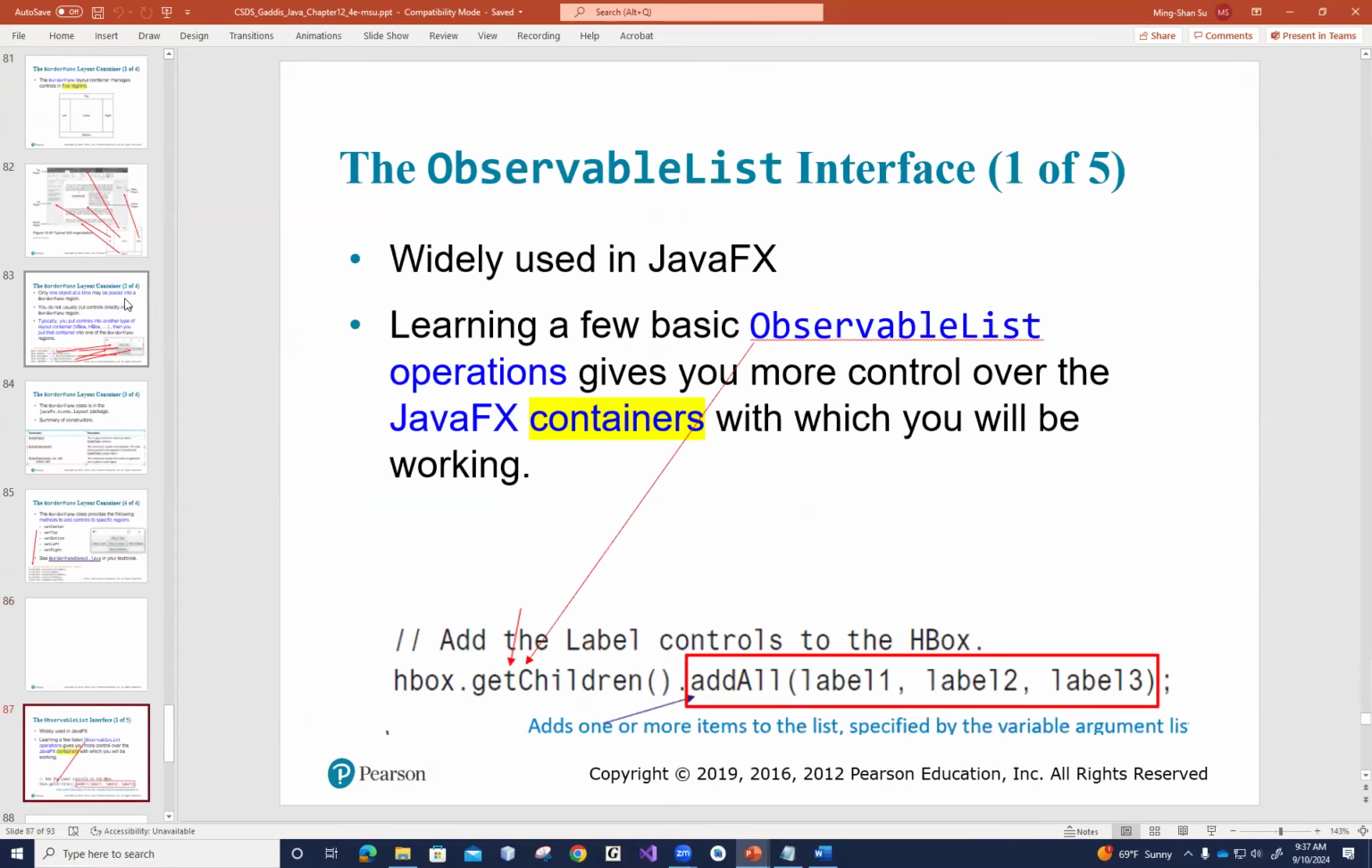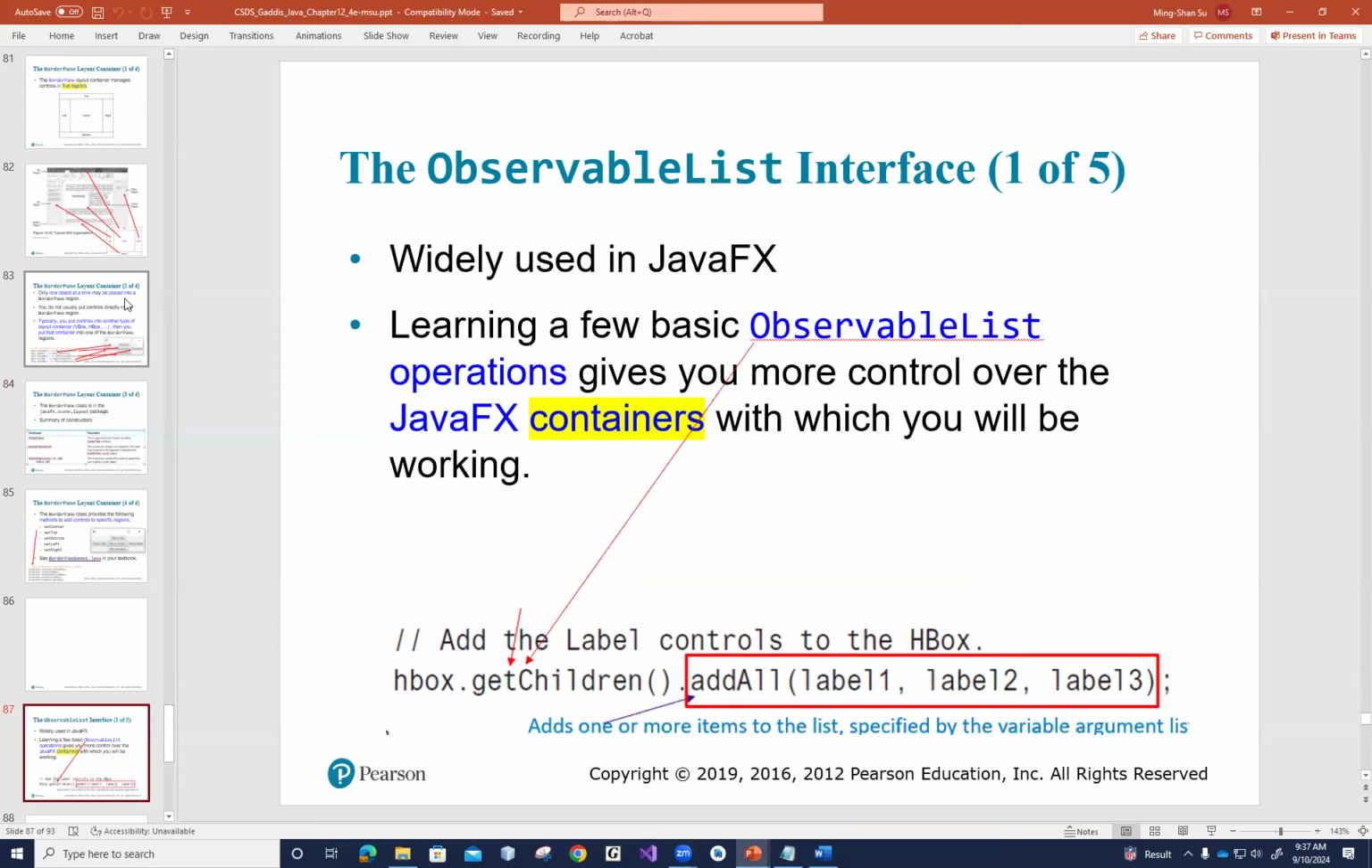All right. Okay, so this is a new topic. The one over here talks about the so-called observable list interface. Think of the observable list: when you think about a list, you can relate it to an array. Theoretically, the instructor in CS1 should have covered arrays already. The observable list, similar to an array, is widely used in JavaFX.